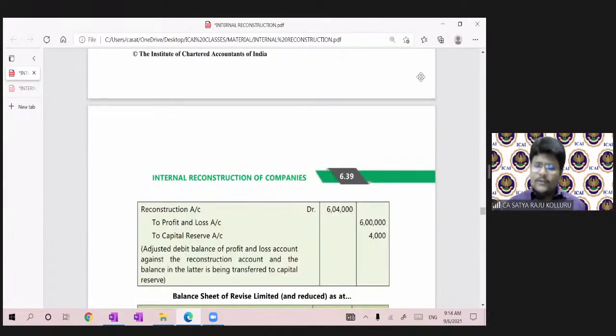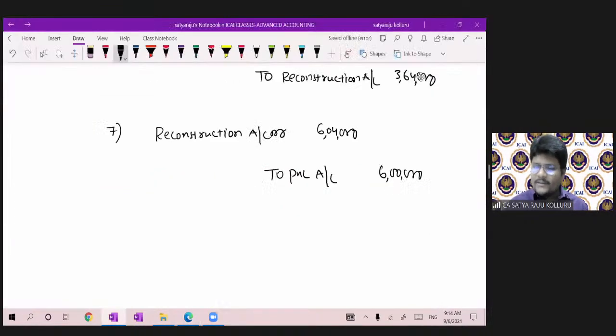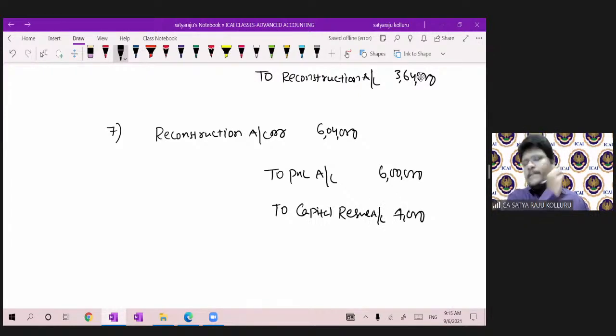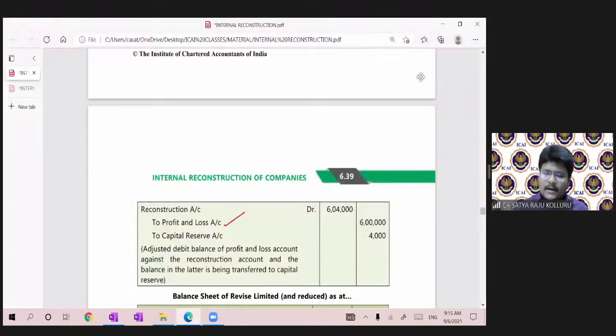Once we settle the profit and loss account debit balance, still we have 4,000 as a balance. It should be transferred to capital reserve, because it is the first time we are getting a balance in reconstruction account. So reconstruction account debit, to P&L account, to capital reserve account, which is the balancing figure, 4,000.